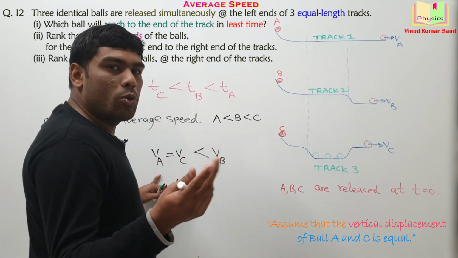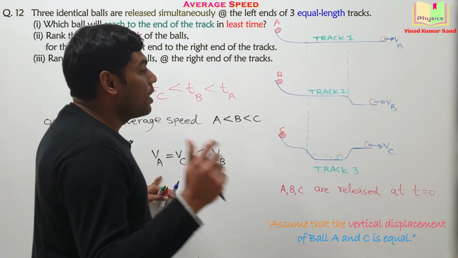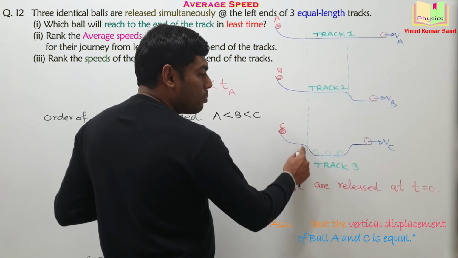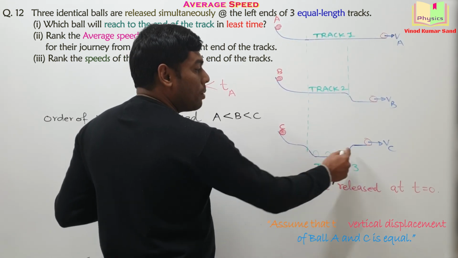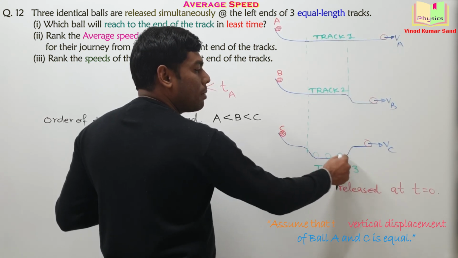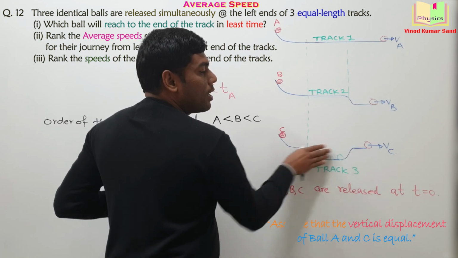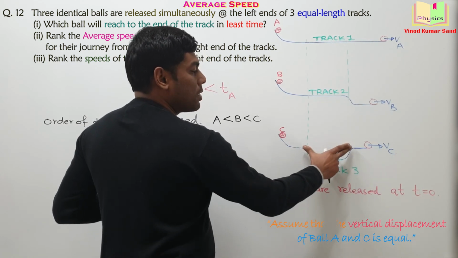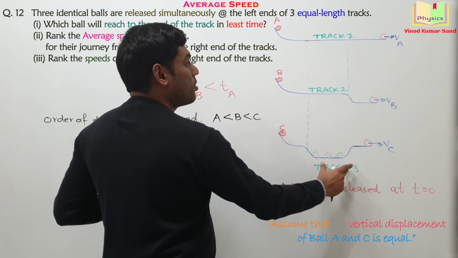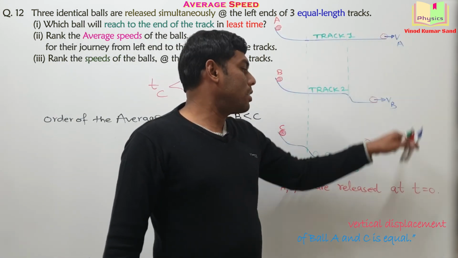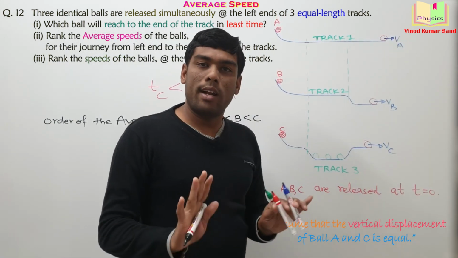If you want to go by the logic of energy, the ball loses gravitational potential energy here, but here the ball gains the same amount of gravitational potential energy, so this is getting nullified. So from an energy perspective, track 3 and track 1 will return the same speeds at the end of the track, VA and VC.